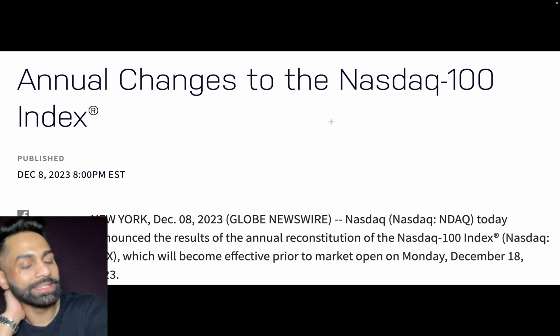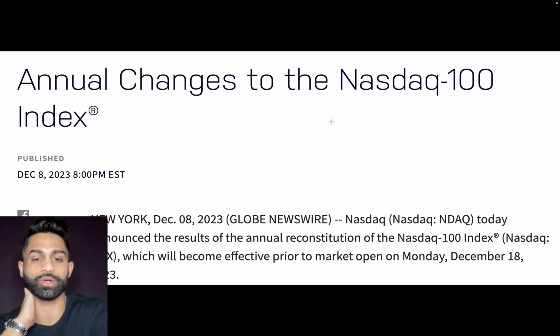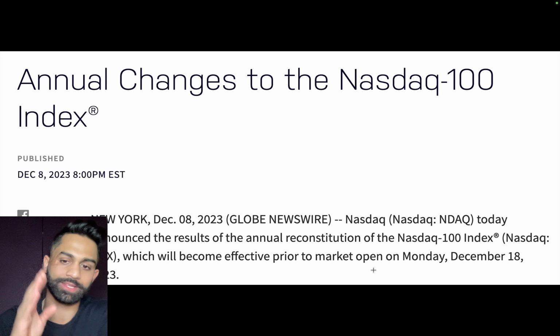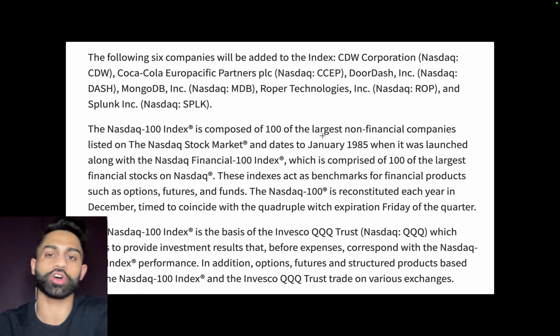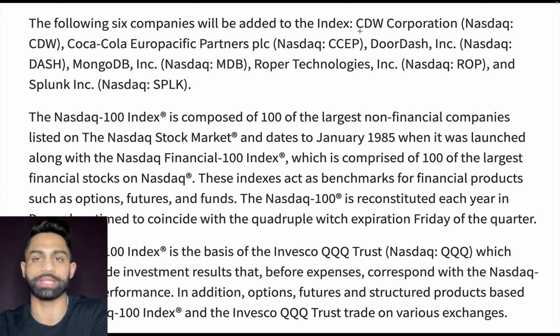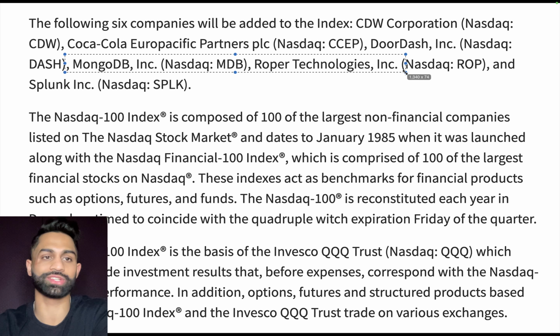This right here is the press release, annual changes to the NASDAQ 100 index. NASDAQ today announced the results of the annual reconstitution of the NASDAQ 100, which is QQQs or NDX, which will become effective prior to market open on Monday, December 18th. So we've got some time, but after December 18th on market open, there's going to be a reconstitution that takes place, and the following 6 companies will be added to the index. That is CDW Corporation, Coca-Cola Europacific Partners PLC, they're based out of the UK, DoorDash, we got MongoDB, we got Roper Technologies, and we got Splunk.